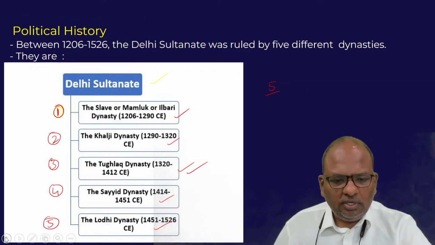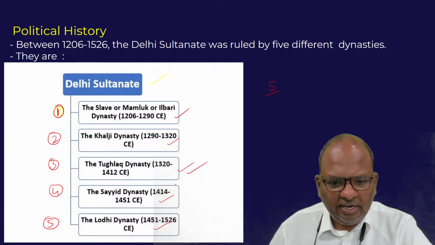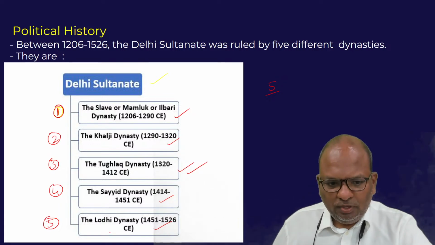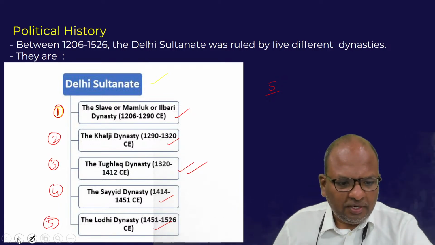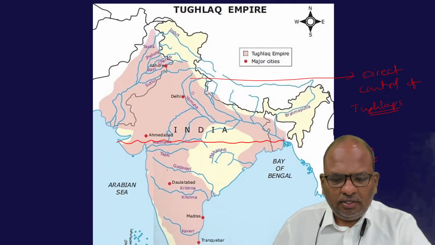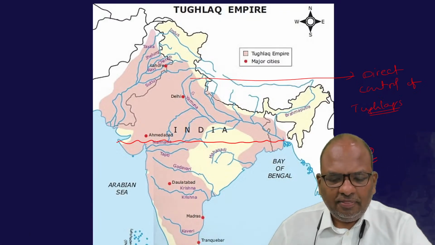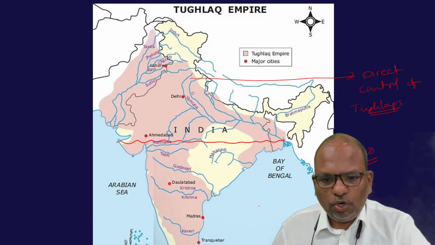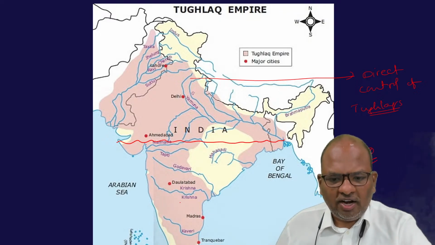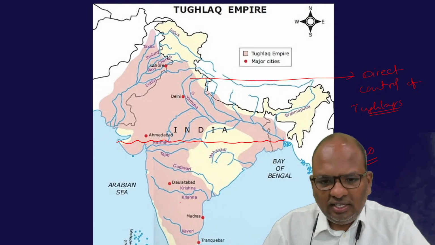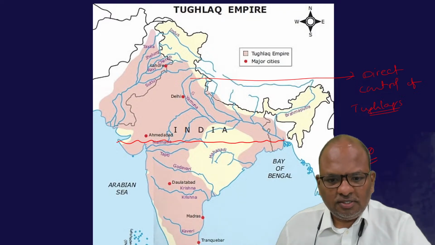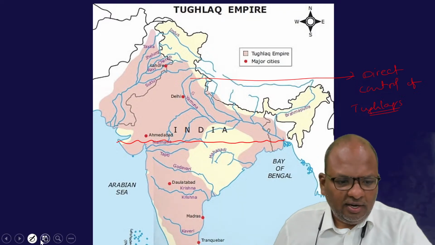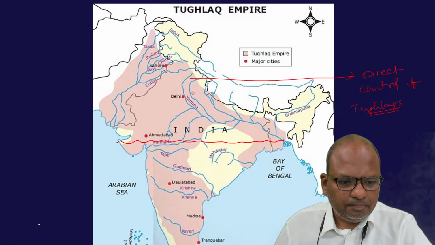I told you the Delhi Sultanate was ruled by 5 different dynasties. I showed you the map of India and the territory under the direct control of the Tughlaqs, this entire pink marked region. But the Tughlaqs came to power in 1320 AD.